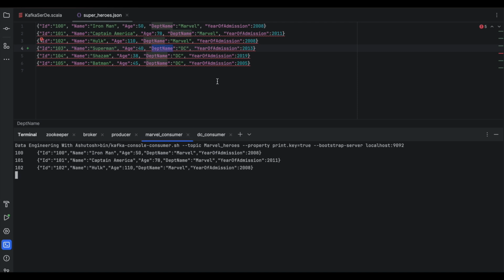I will suggest take a look at this example. It is available in my GitHub. Run it locally, introduce breakpoints, whatever you want, and try to understand how it is working. That will give you a very good idea about how the serialization and deserialization is happening. So I hope I was able to make you understand a little bit about serialization and deserialization and how we can achieve the same using Kafka and Spark streaming.